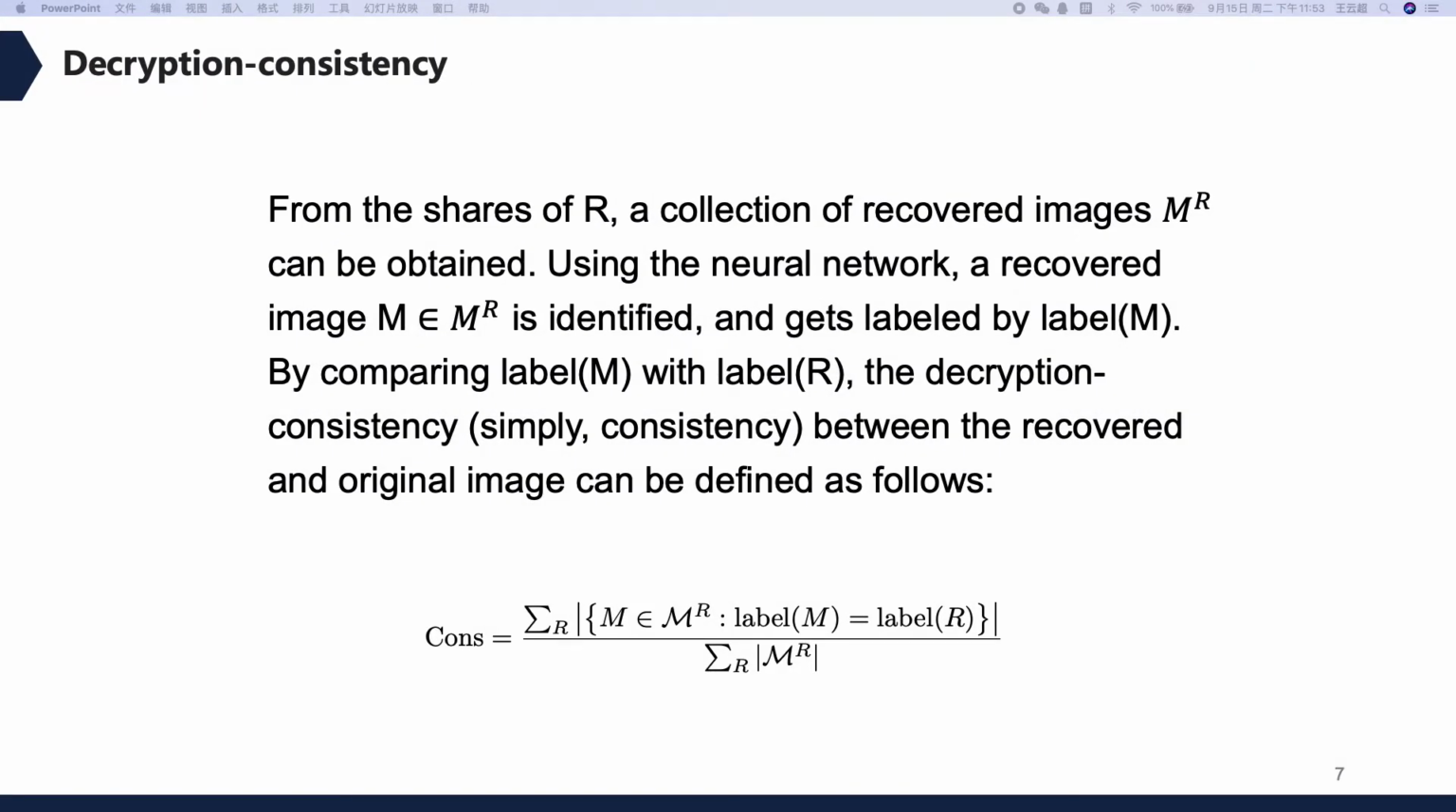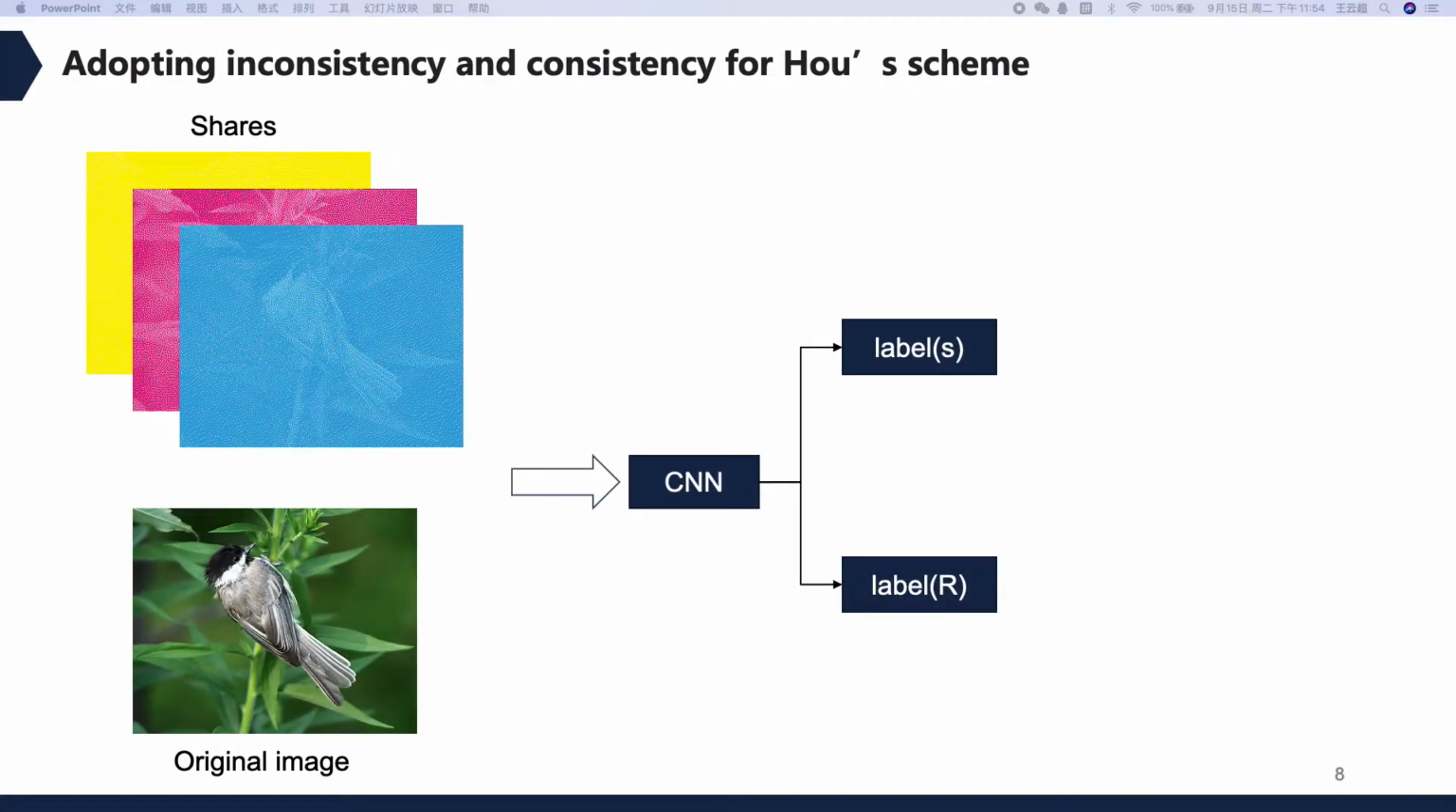Then it's about decryption consistency. Through the neural network, we can get the label of the recovered image, denoted as label M. By comparing label M with label R, the decryption consistency between the recovered and original image can be defined as follows. After introducing the two criteria, I'll talk about how to adopt inconsistency and consistency for Hou's scheme.